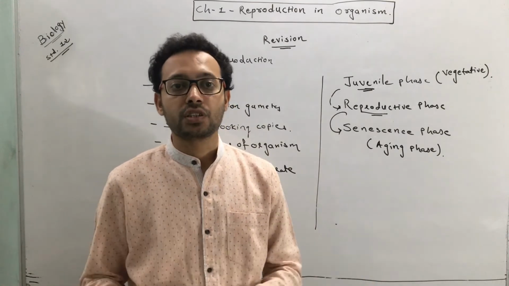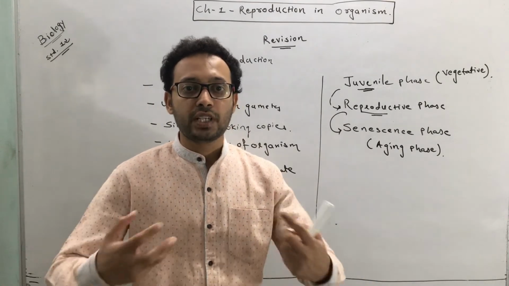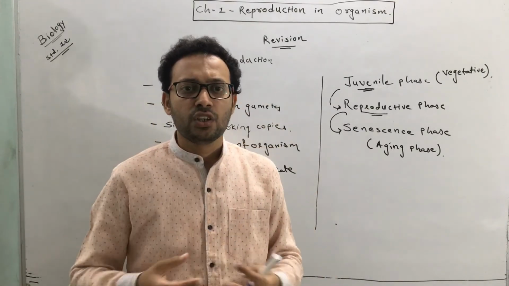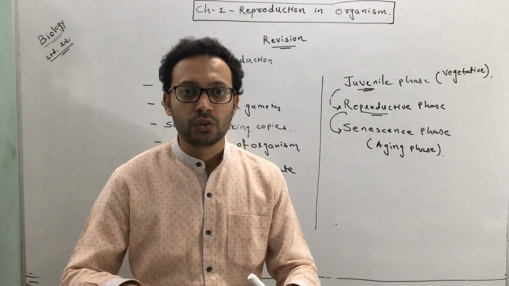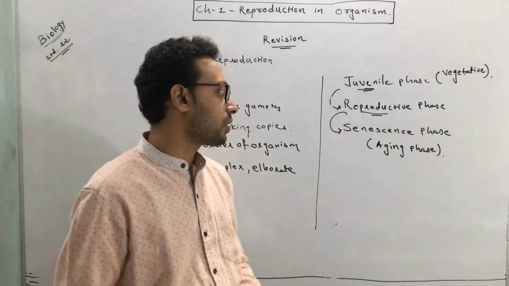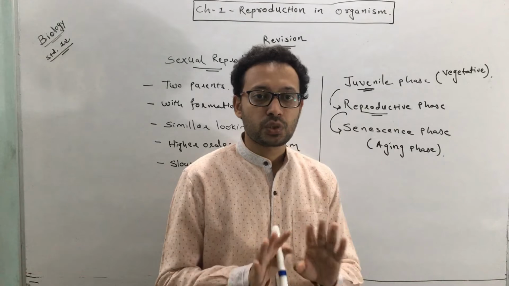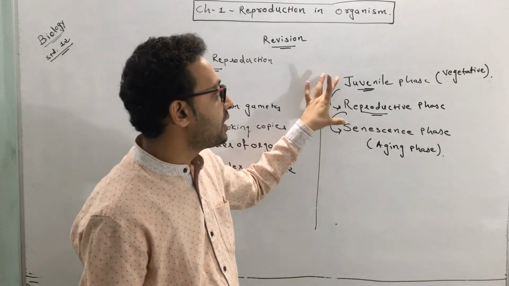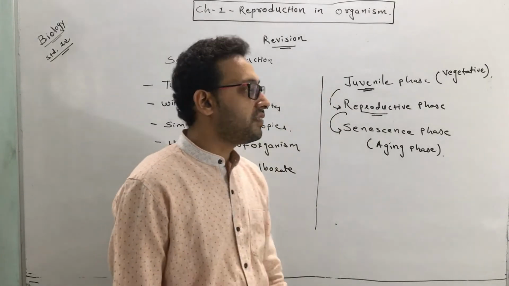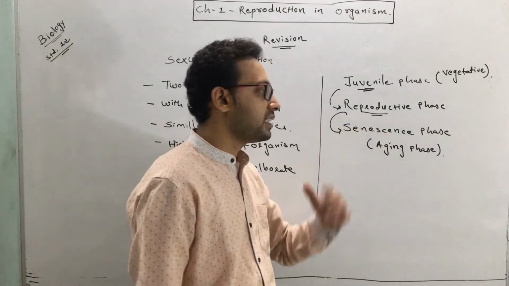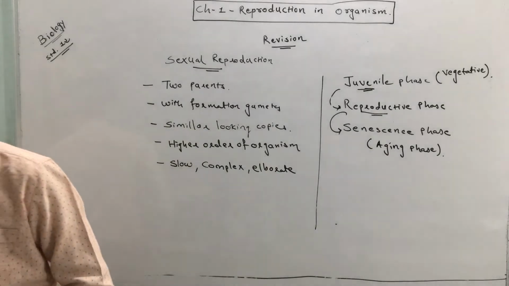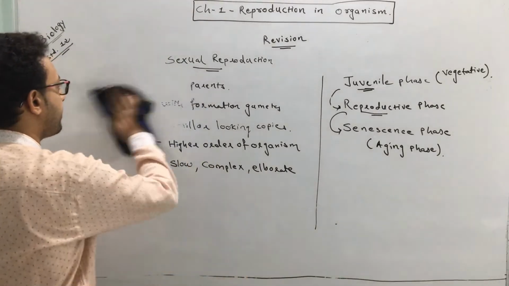Or you can say older age, which is characterized by a slowing metabolism, and certain changes appear, like wrinkles, slowed movement, and reduced stamina or physical capability. Okay, so this is called the senescence phase. So, clear students, every sexually reproducing animal or plant has 3 phases in its life: juvenile phase, reproductive phase and senescence phase.